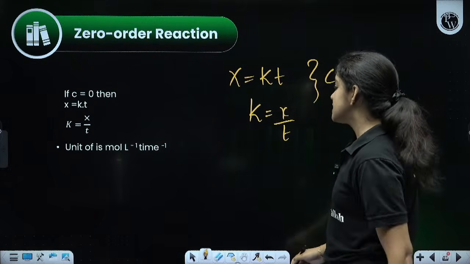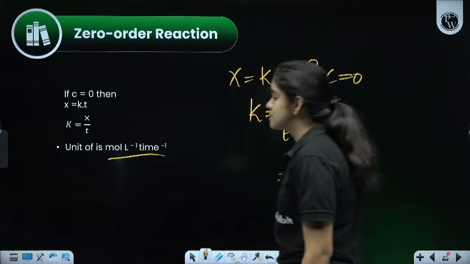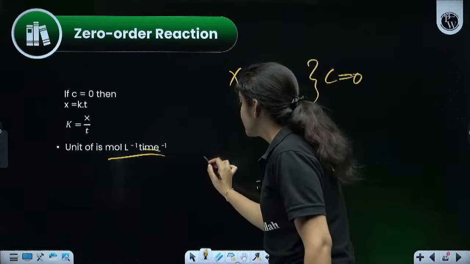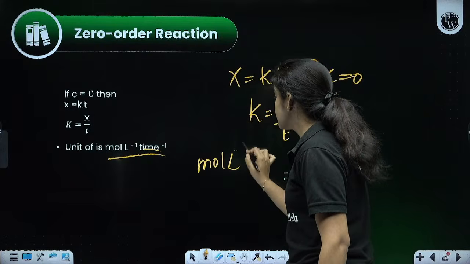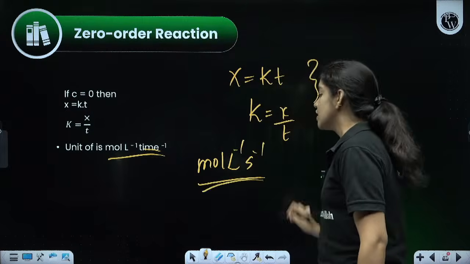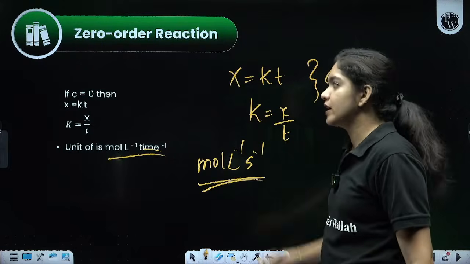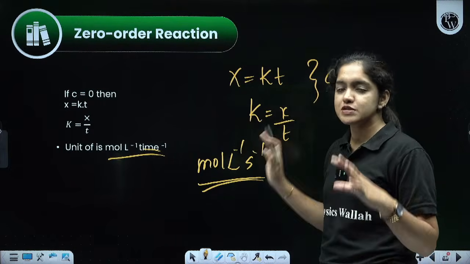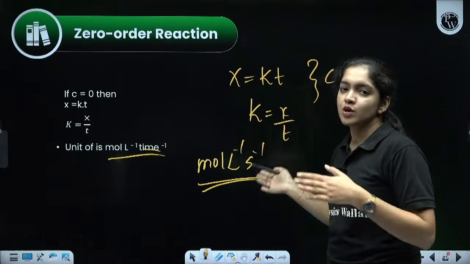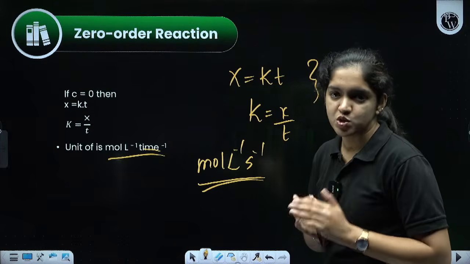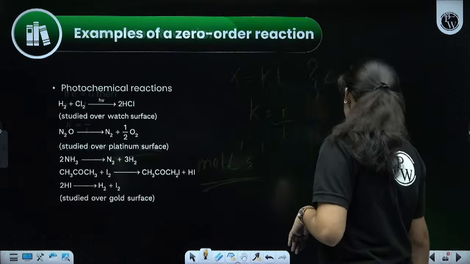And what is the unit for this? Mole liter raised to minus 1, not time raised to minus 1. That is wrong. Mole liter raised to minus 1, second raised to minus 1. So this is the unit for zero order reaction. That is very, very important. Just learn the derivation and the unit. For zero order reaction, the unit will be equal to mole liter raised to minus 1, second raised to minus 1. Okay, then next one.